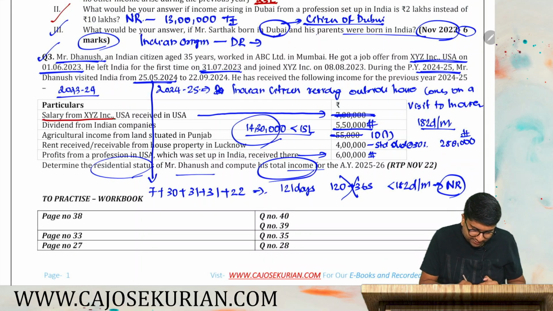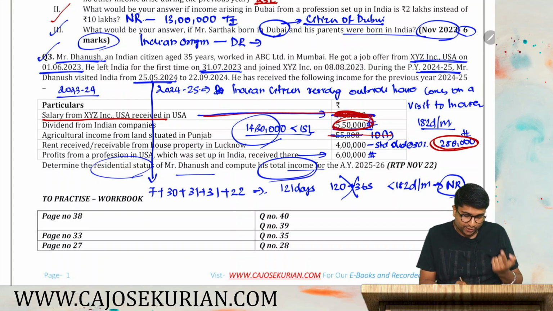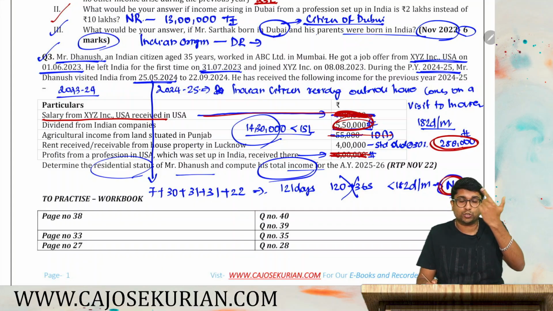First one, income from salary which is USA, received in USA. You should not consider. Dividend, you should consider 5 lakh 50. Agricultural income, again exempted, you should not consider. Rental income, after standard deduction, 2 lakh 80, you should consider. Profit from a profession in USA, which was set up in India, received there. That means you have a profession set up in India, but you have earned an income in USA and received in USA. You are a non-resident, right? So this also you should not consider. If you are an RNR, you should consider that. Since he is an NR, you should not consider that.